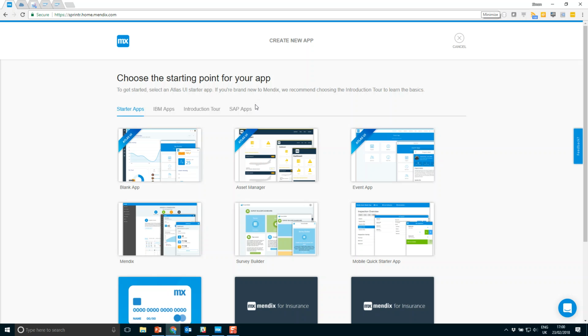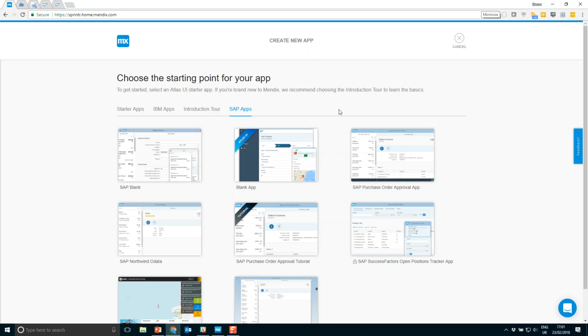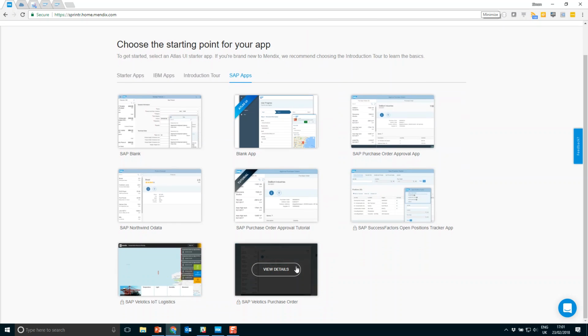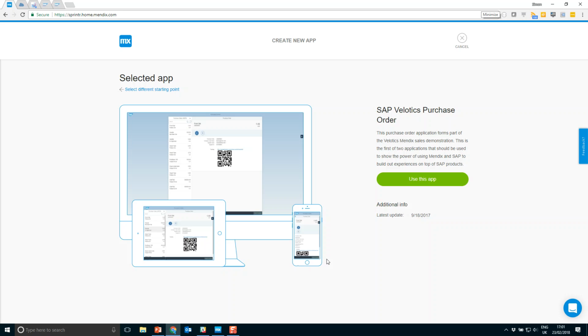And one of these particular categories is the SAP apps. Within here, we have a number of applications that have already got integration into the SAP products, such as S/4HANA, SuccessFactors, SAP Leonardo, and other integrations as well. Some of these applications use the SAP Fiori branding to enable you to use those Fiori design patterns and accelerate the development of your projects. You can also integrate these particular SAP Fiori apps into your Fiori Launchpad, allowing you to have a single location where you can view and manage each of your applications.